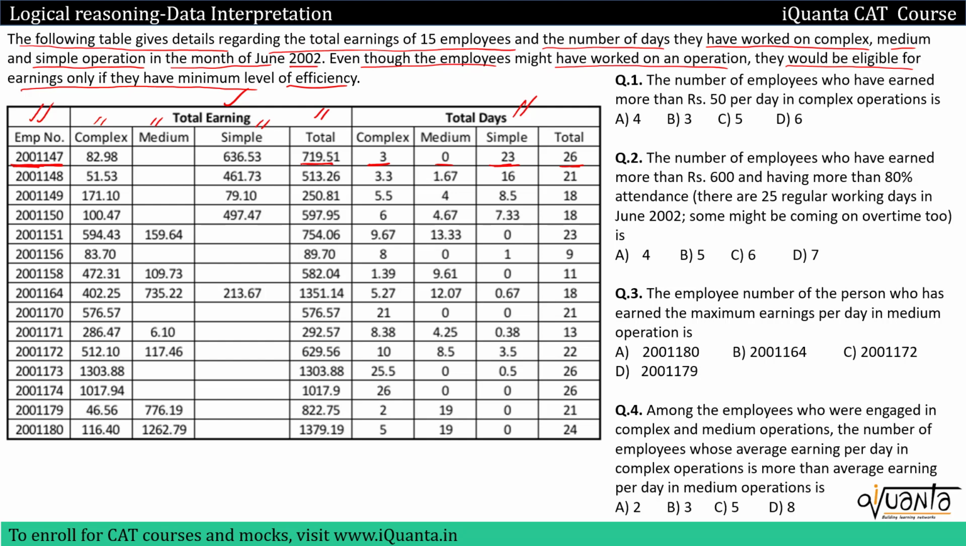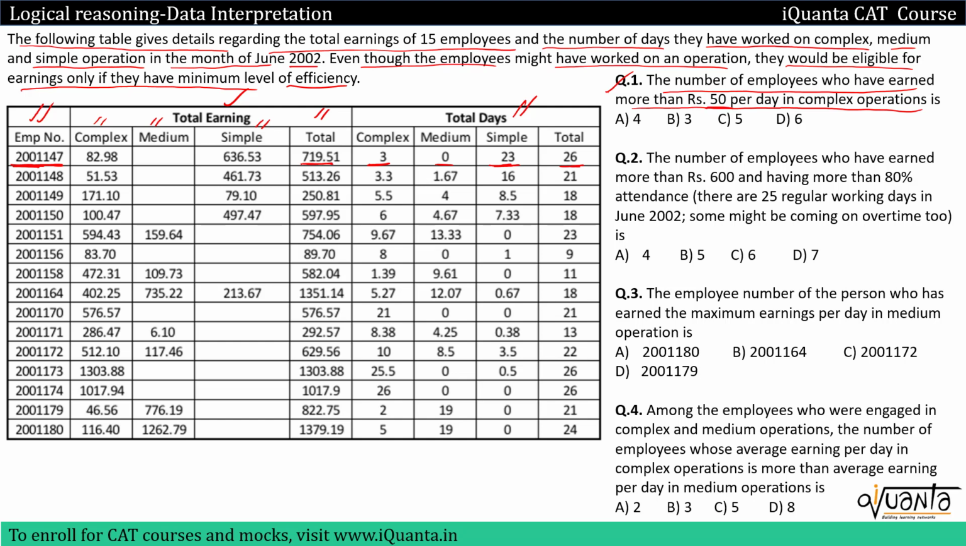If you read the first question here, we have to find the number of employees who have earned more than rupees 50 per day in complex operations. So we have to focus on complex operations and rupees 50 per day. That means we'll take the earning in complex operations and the number of days he's working on complex operations. Those who are crossing rupees 50 per day, we'll count them.